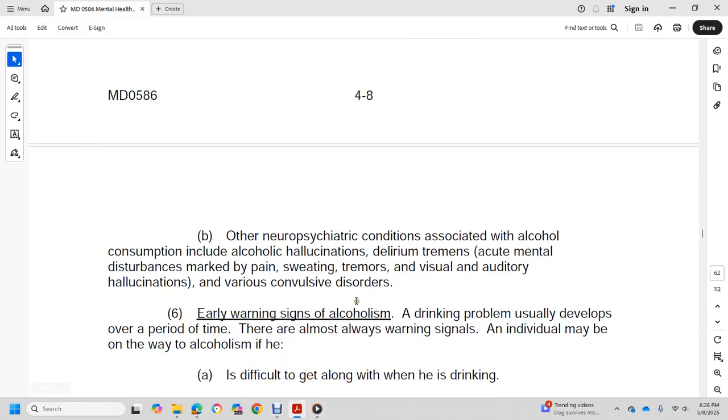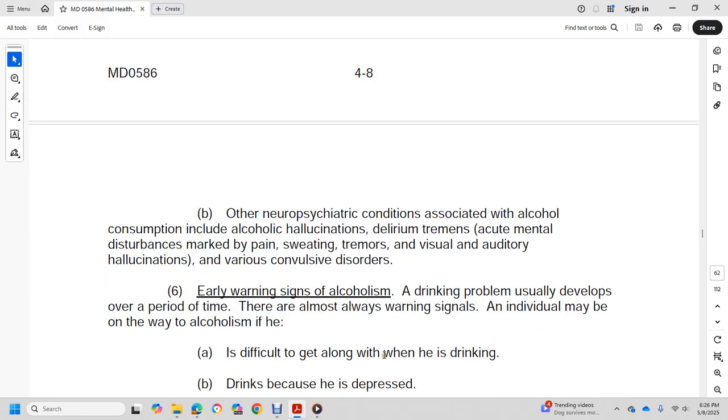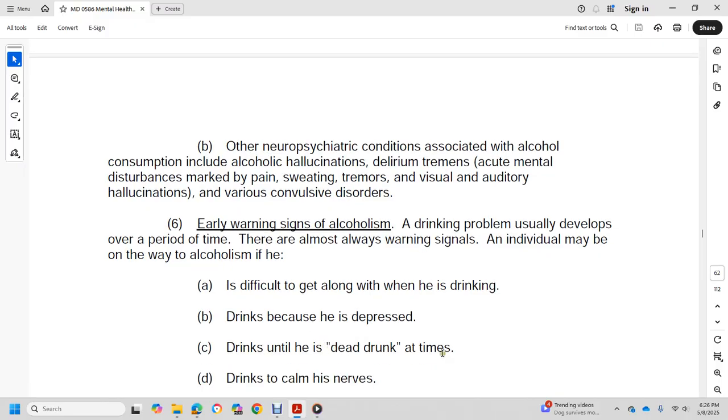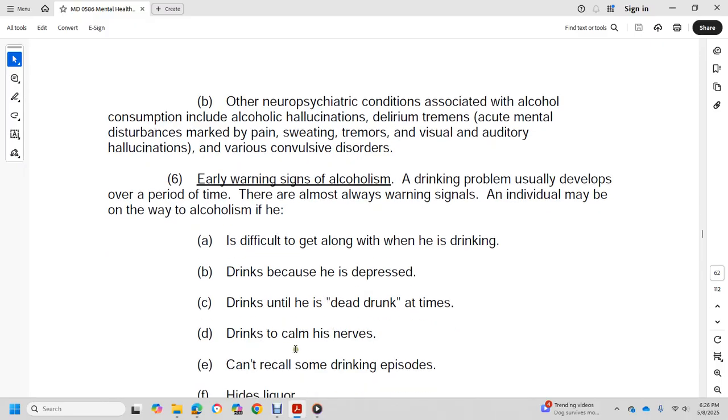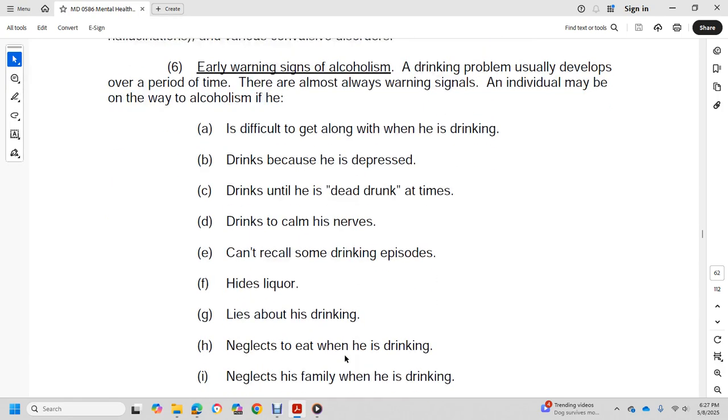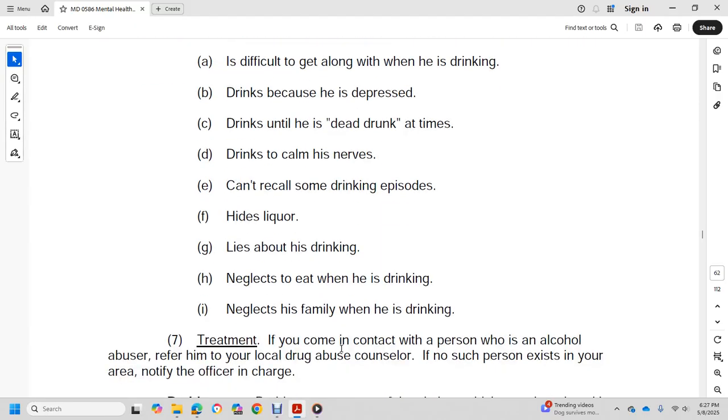Early warning signs of alcohol drinking problems usually develop over a period of time. There are a number of warning signs that an individual may have a problem with alcohol. He is difficult to get along with when drinking, drinks because he is depressed, drinks until he is dead drunk at times, drinks to calm his nerves, can't recall some of his drinking episodes, hides liquor, lies about his drinking, never eats when he's drinking, and neglects his family when he's drinking.